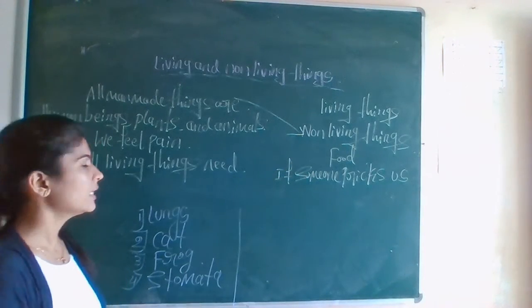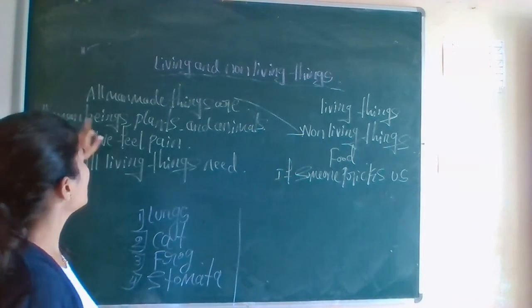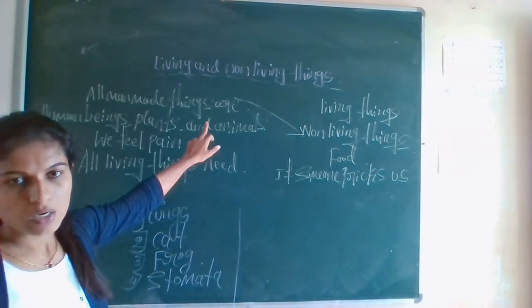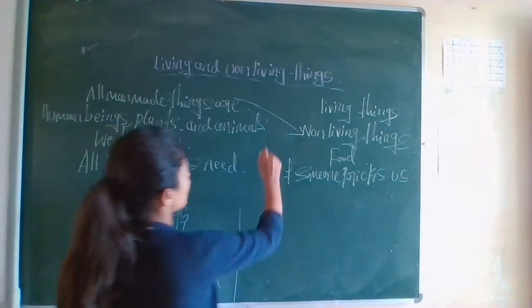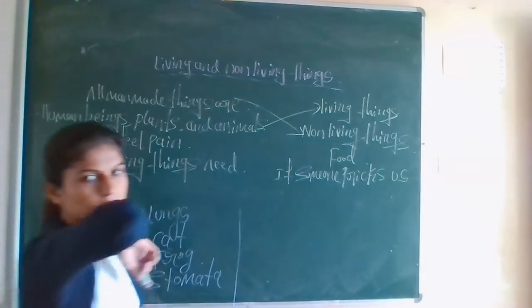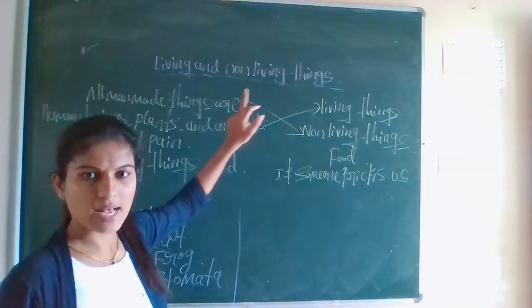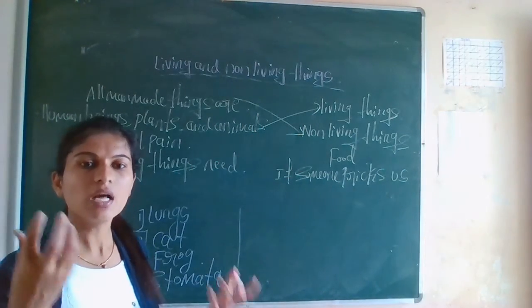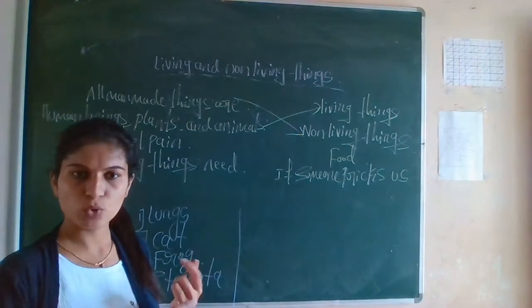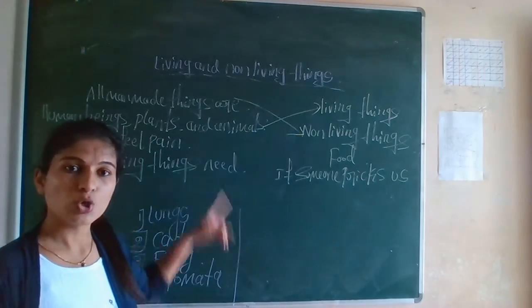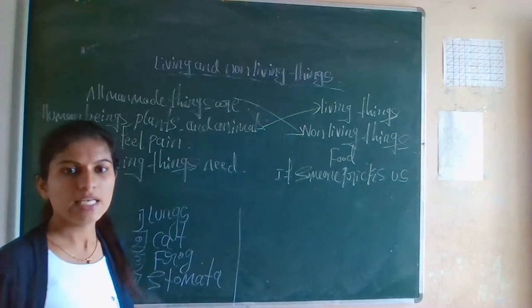The next one is human beings, plants, and animals. These are the living things. Human beings, plants and animals are called living things because they have life in them. They need food, they breathe, they die, they grow. So all these are called living things.